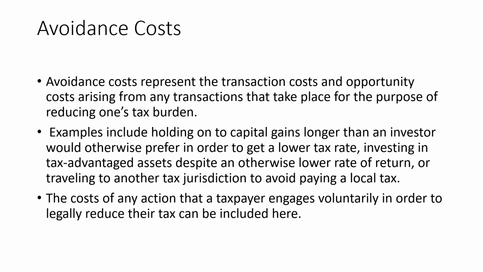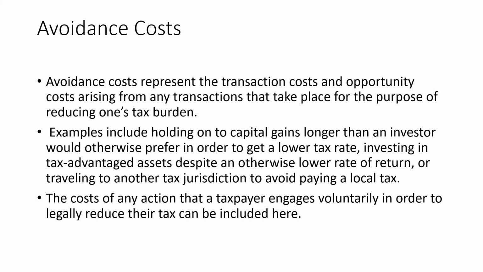Next, you have avoidance cost. As I have already told you, tax avoidance is something which is entirely different from tax evasion. Avoidance costs represent the transaction cost and opportunity cost arising from any transaction that would take place for the purpose of reducing one's tax burden. You will be finding some loopholes in the law, or in the law telling about who all should pay tax, all these kinds of things. You will go through all the laws, and you have to see some kind of loopholes there, and you will try to avoid taxes by going through the legal manner.